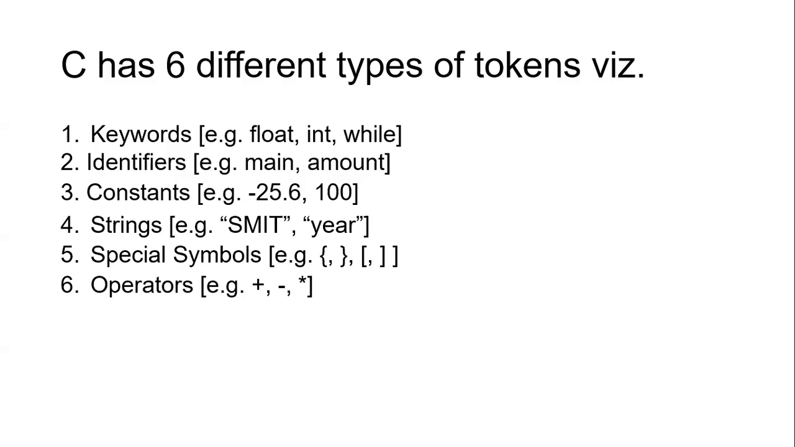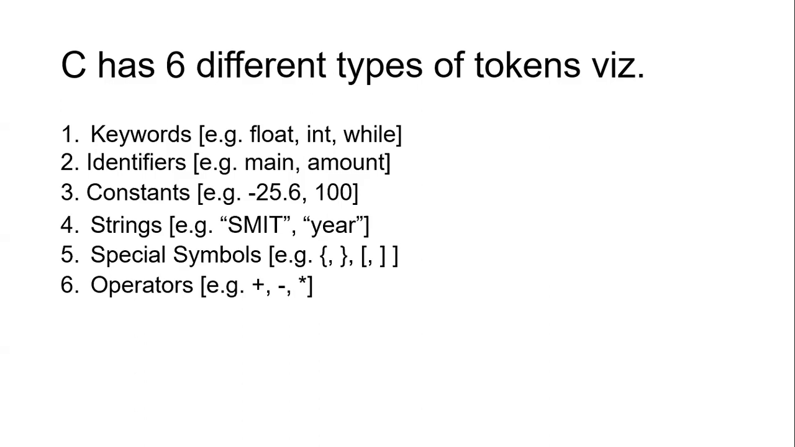Apart from that, we also have operators: plus, minus, multiplication, division, modulus. These are the basic 5 mathematical operations. So altogether, these are called as the tokens of C language. Without this, our program cannot be written. These are the building blocks of the C program, I can say.